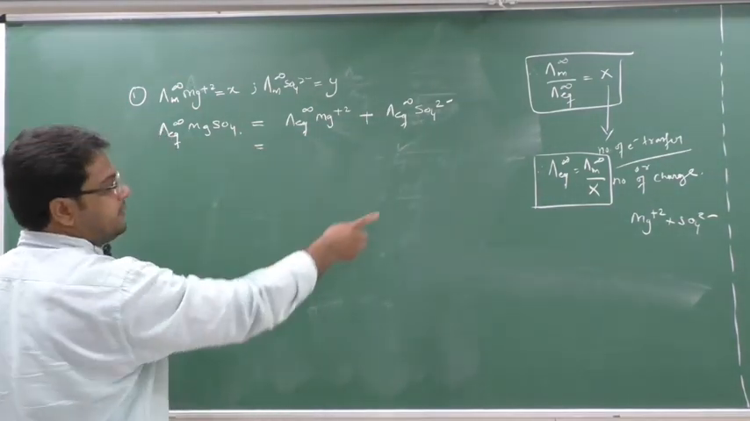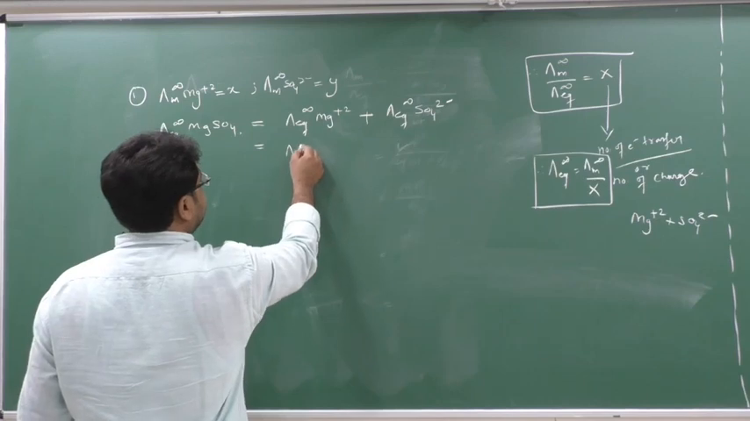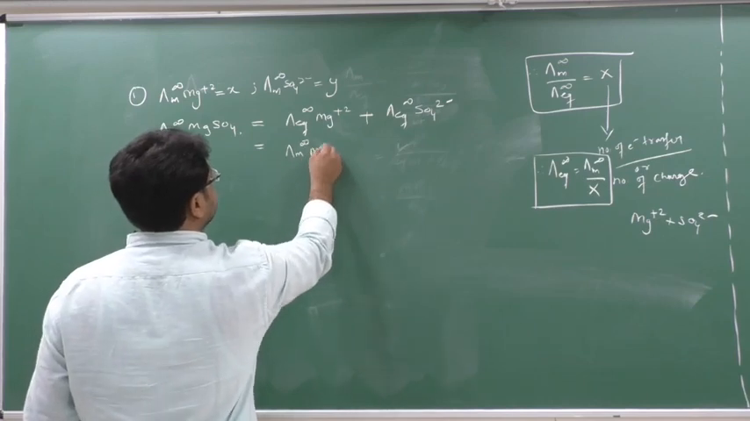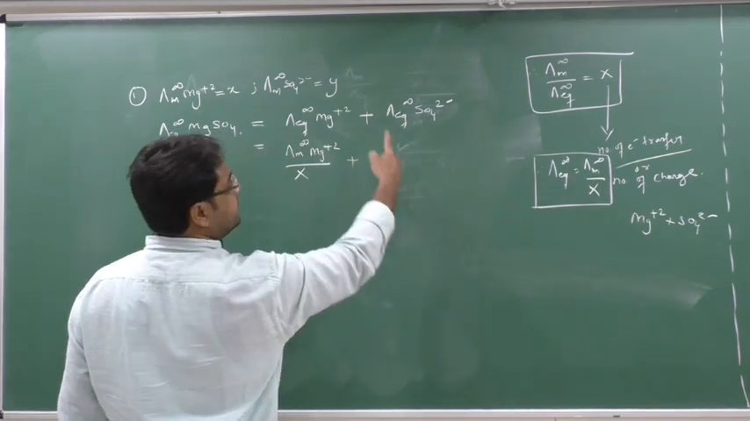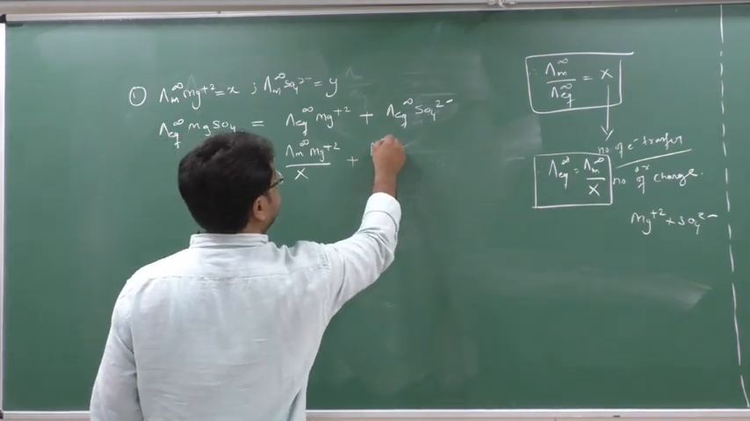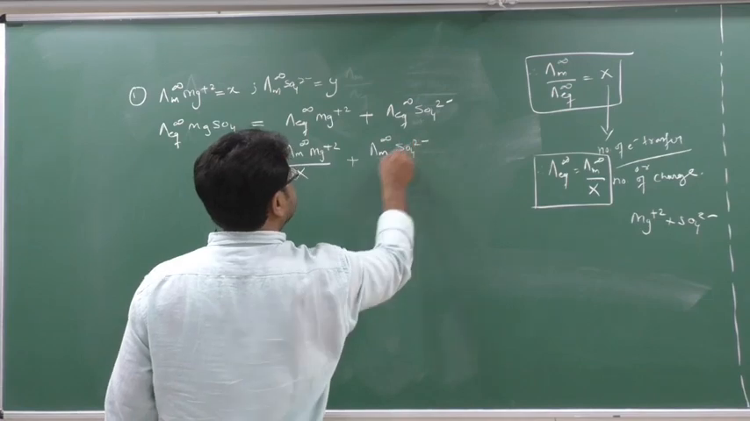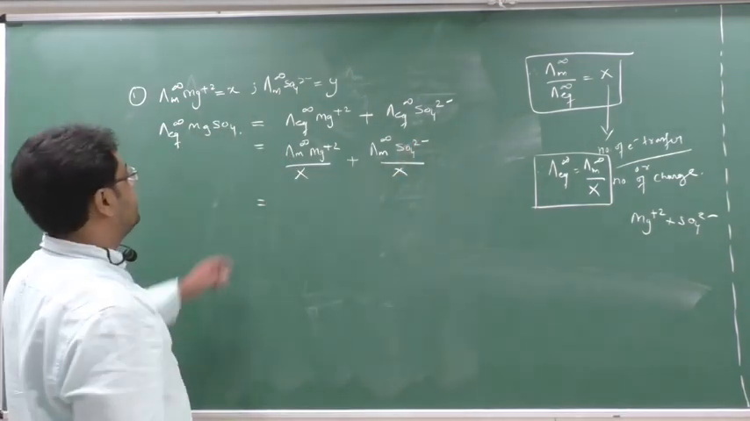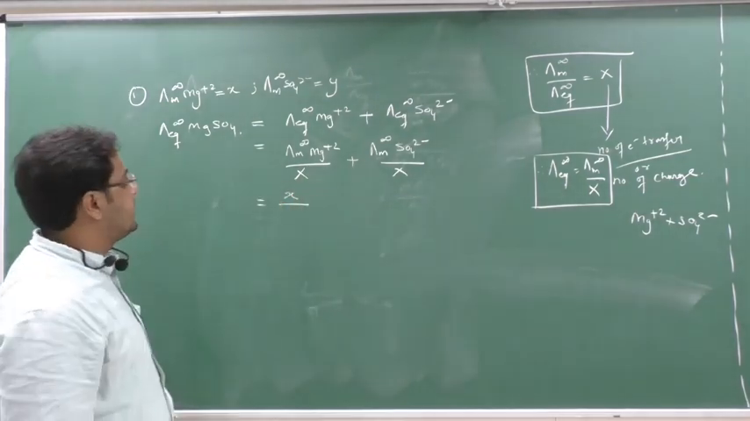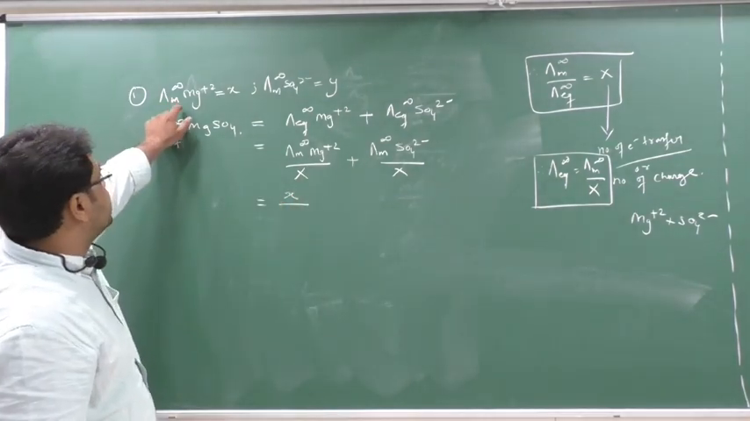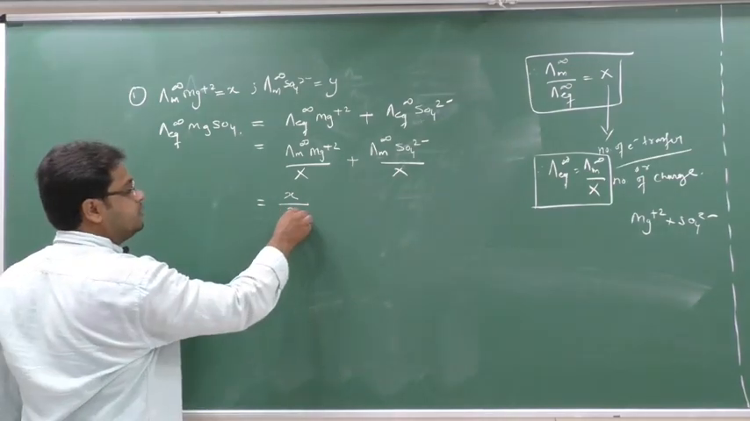Okay, now see here. What is the formula for lambda eq? That is lambda m infinity of Mg 2+ by x plus lambda m infinity for SO4 2- by x. What is the value for lambda m Mg 2+? They have given x. X means the number of electron transfer. So what is the number of electron transfer in magnesium? 2. So x by 2.